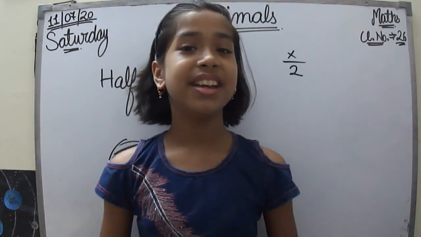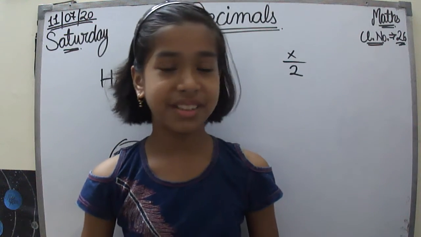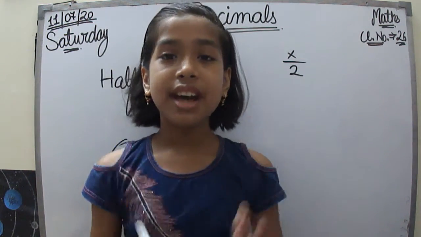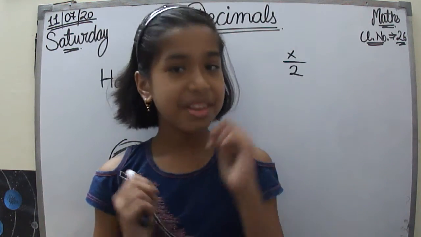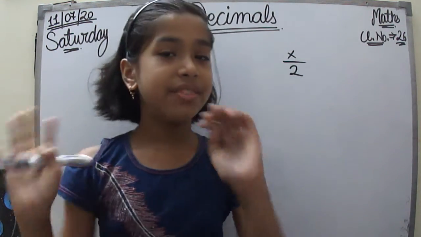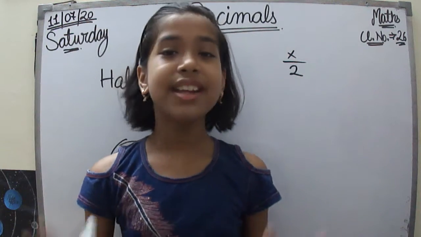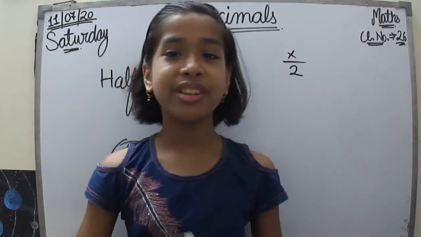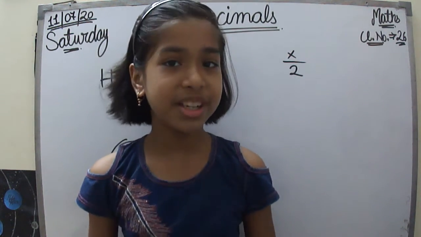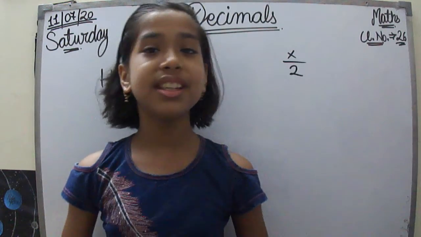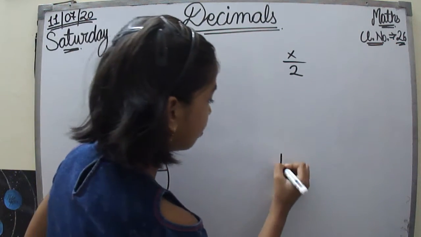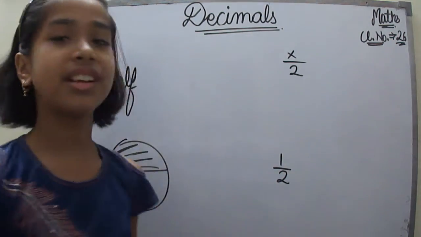Then here comes the number part. Now in the numbers there are 2 ways to represent half. The first way, we had already talked about in my fractions video. You can go through that by clicking on the I button at the corner. In fractions we can represent half as 1 upon 2.